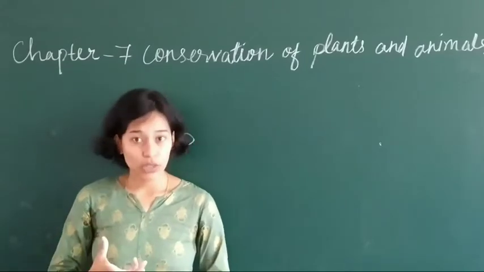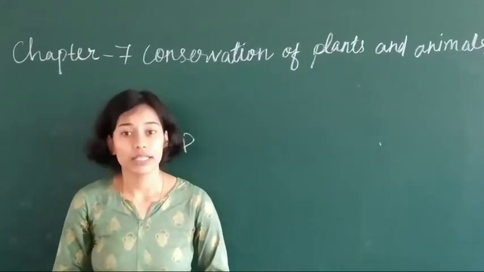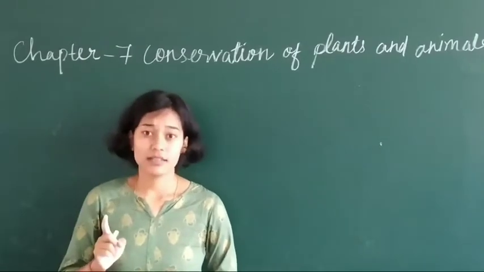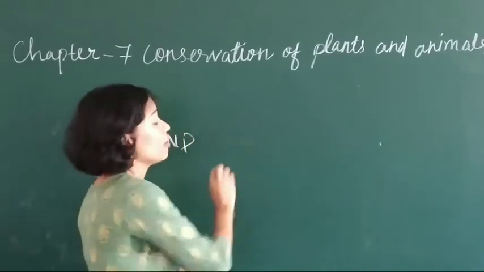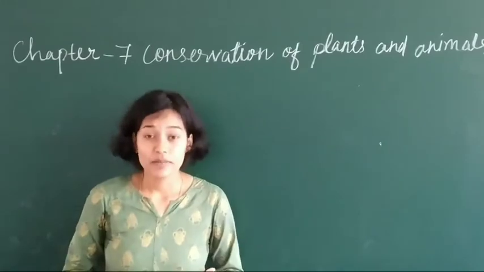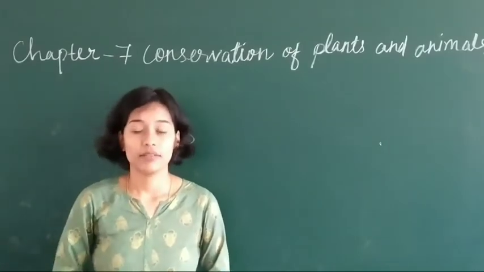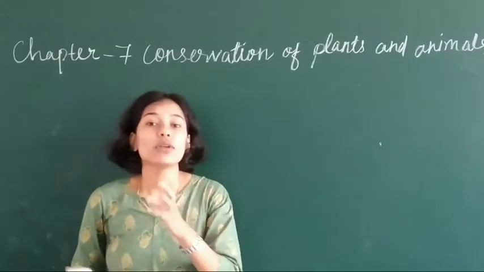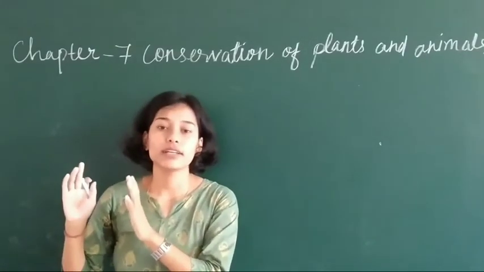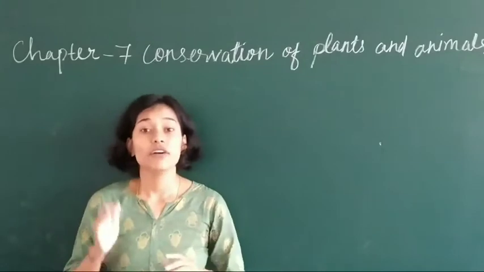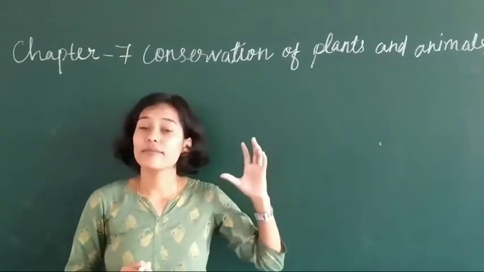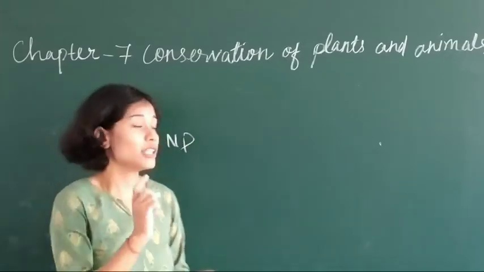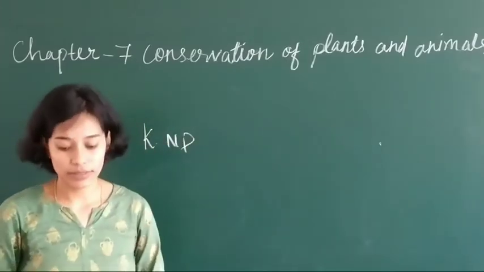Now, golden langur. Golden langur is a kind of monkey. They are endemic species of Manas National Park. They are found on the border of Royal Manas National Park and Bhutan. They are found in the boundary. They are found only in that national park. You will not find that golden langur in any other place of Assam. They are the endemic species of that particular area. Endemic means they belong to that area.